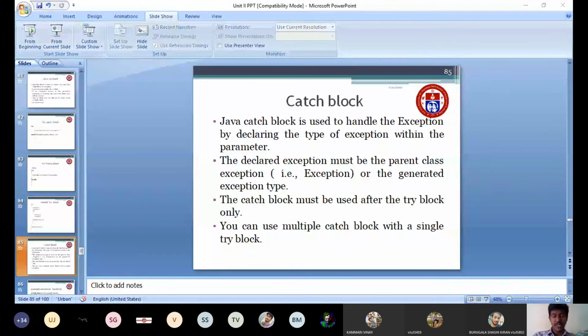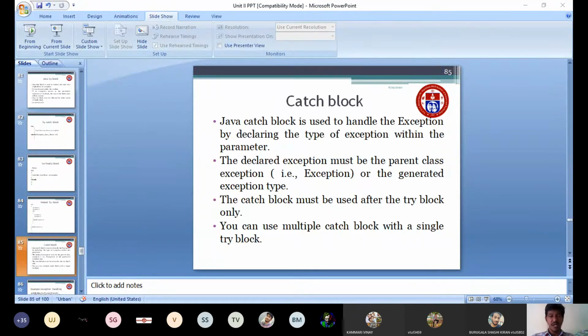Actually, this is your catch block. The Java catch block is used to handle the exception by declaring the type of exception within the parameter, as I told. We write catch followed by brackets, then the exception type, whether it is an arithmetic exception, null pointer exception or some other exception. In Java, a lot of exceptions are available.